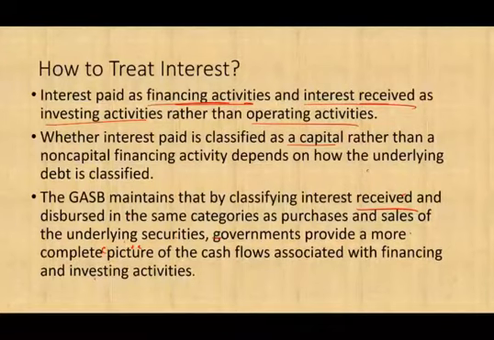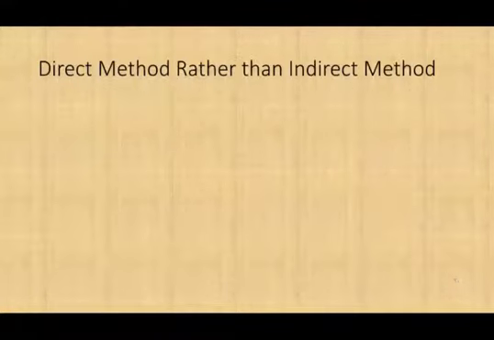So what they're saying is, if you receive interest from investing, it should be investment. If you borrowed money to buy an asset, it should be financing, capital financing. If you borrow money for other than buying an asset, it's financing but non-capital. That's all. They want to take the interest and associate it with a specific category.